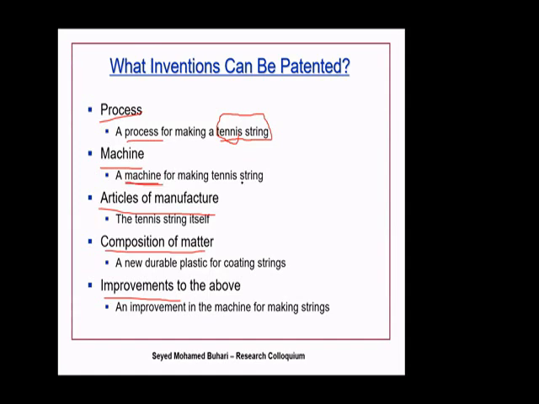But again, a new machine should meet the criteria of usefulness, utility, non-obviousness. It should meet all these criteria. Then it could be patented. Number three, the item itself. You come up with a different style of that tennis string, or maybe a different structure. Or you can have the composition itself, the chemistry of it. You are using a different material. And then there could be improvements. There's already a process, and you're coming up with an improved version of it. There's already a machine used to generate it, and you are coming up with an improvement in the machine.